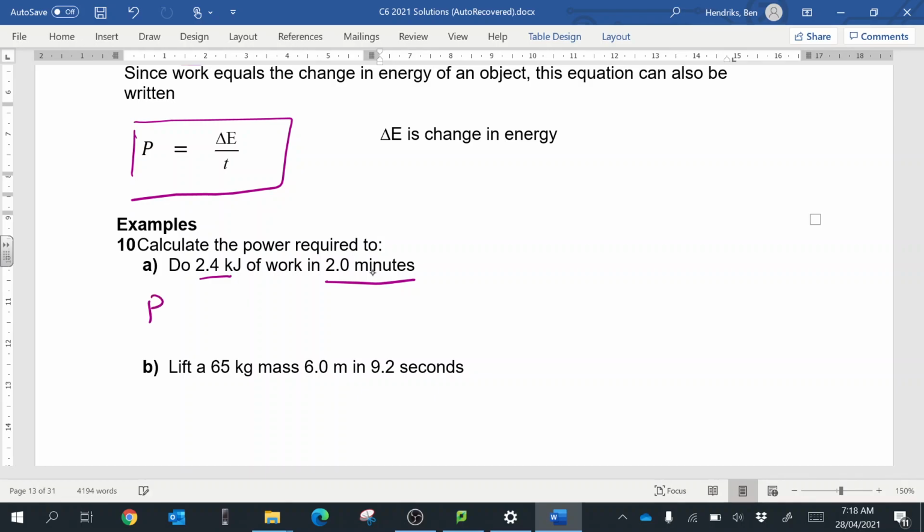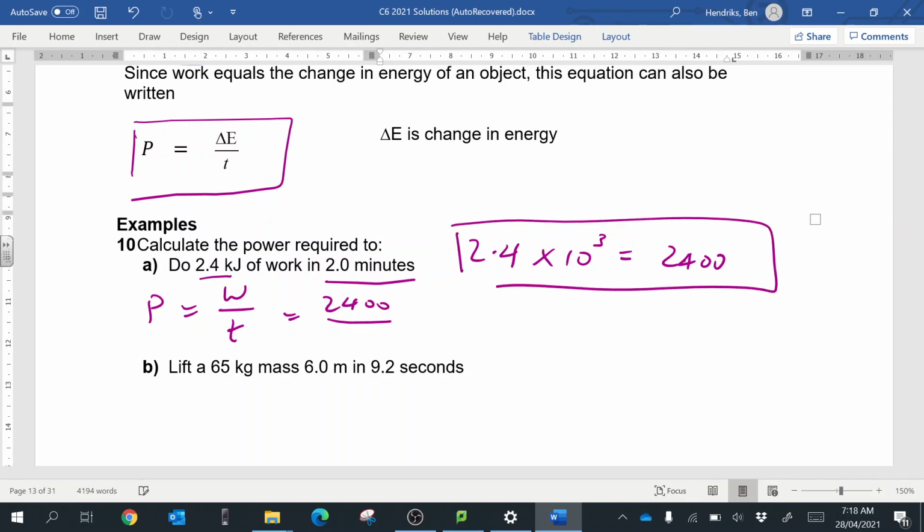So power equals work over time, which is equal to 2.4, and just remember 2.4 times 10 to the 3 is equal to 2,400. Okay, so that's what that little conversion is. And 2 minutes, so we have to type that 2.0 times 60. And then we can put that into our calculator.